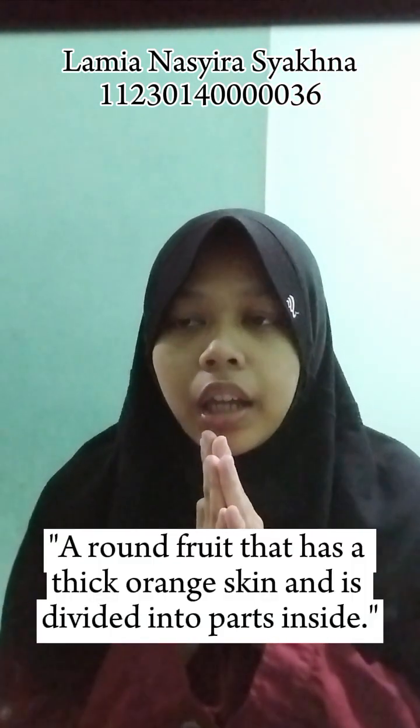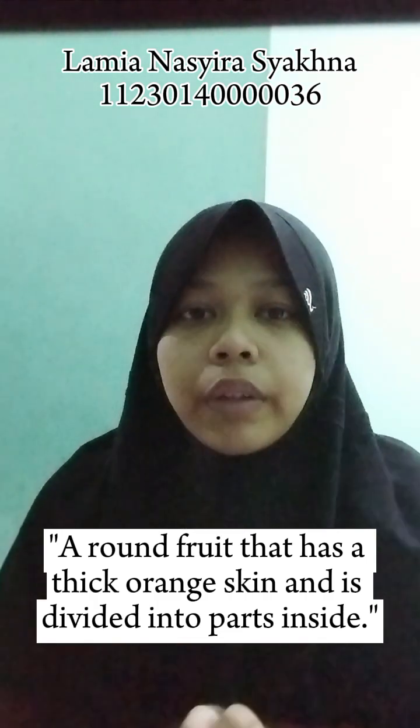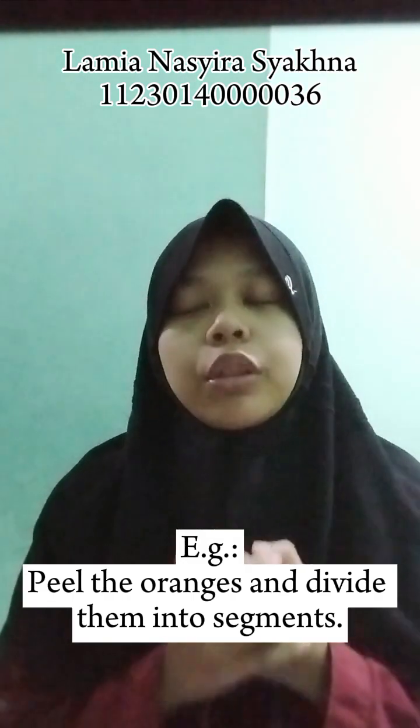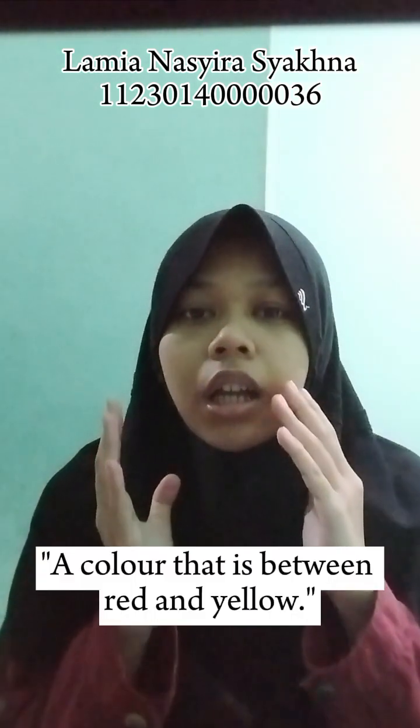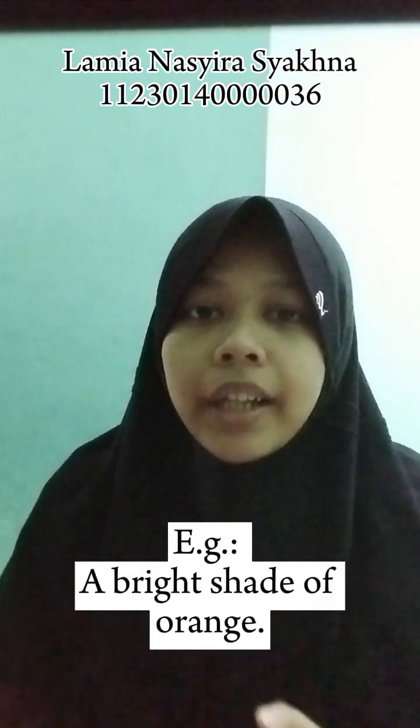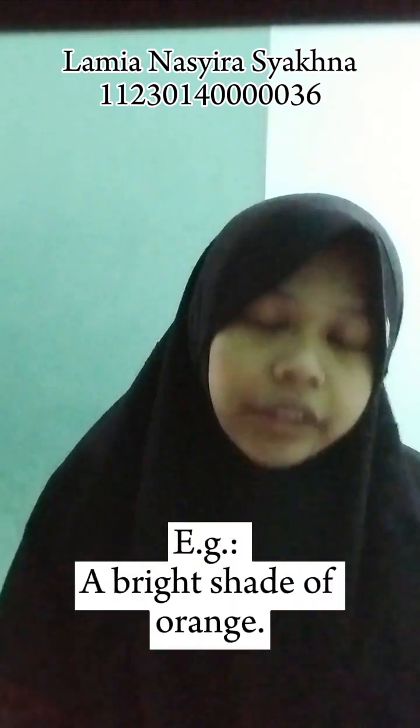And the second word is orange. Orange can mean a round fruit that has a thick orange skin and is divided into parts inside. Example: peel the orange and divide it into segments. And orange can also mean a color that is between red and yellow. Example: a bright shade of orange.